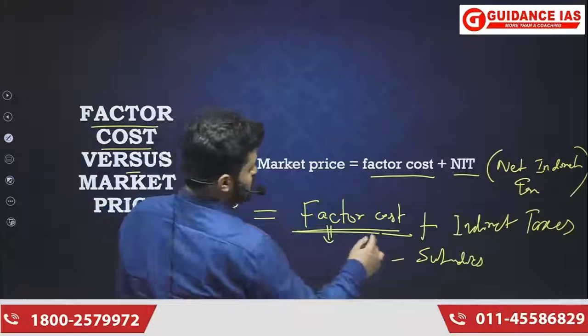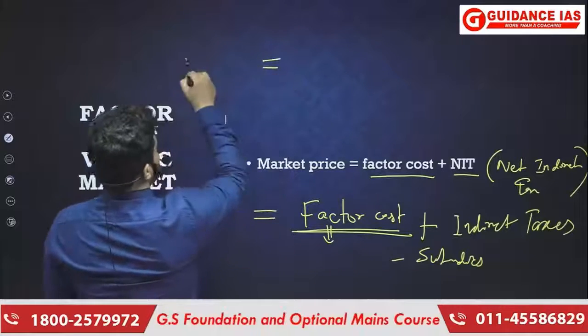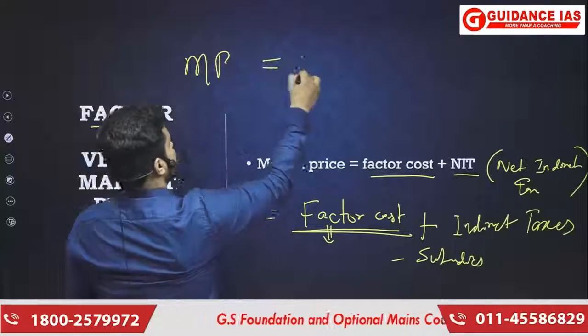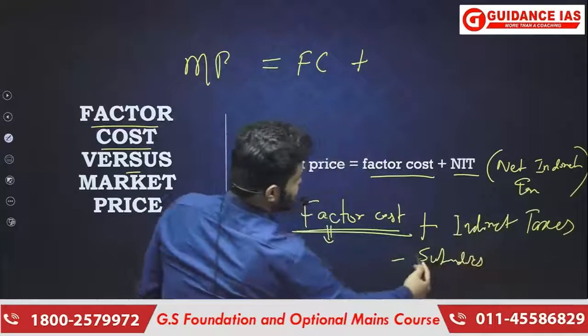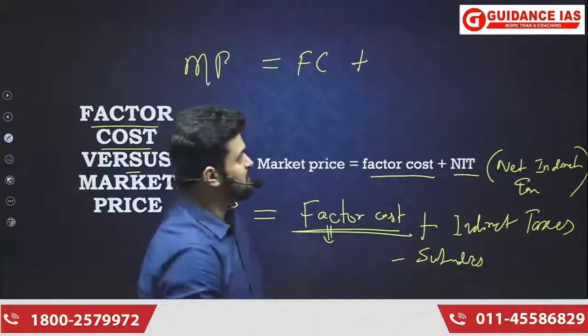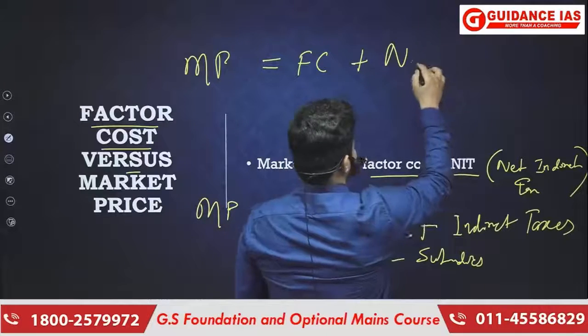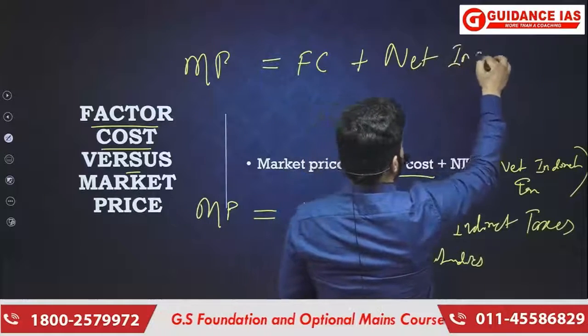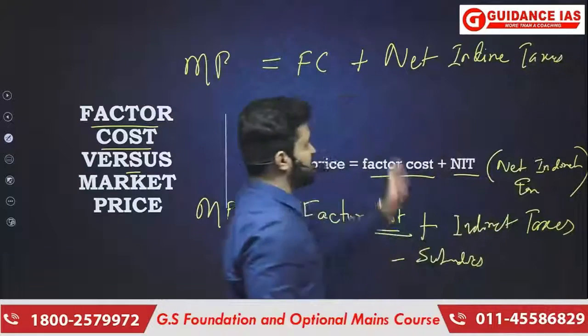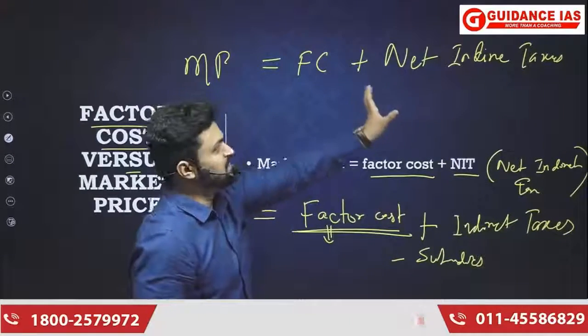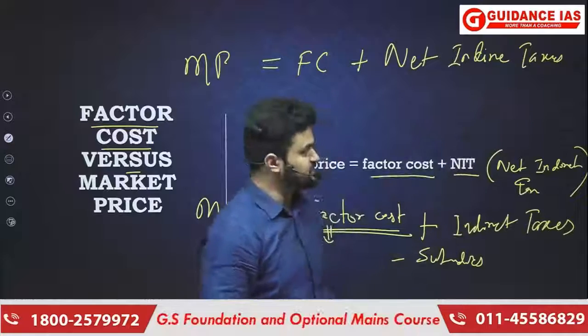So when you do this, you get MP, market price, equals factor cost plus indirect taxes minus subsidies. You can call it net indirect taxes. So net indirect taxes would mean indirect taxes minus subsidies.